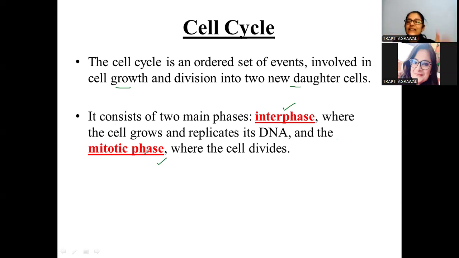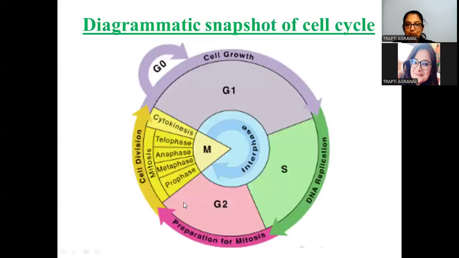Interphase is responsible for the cell to grow and for the DNA to be replicated. So DNA replication and cell growth happen in the interphase. And in the mitotic phase, the cell is dividing to give two daughter cells. That is the overview of the cell cycle. Let's move ahead, students, and get to know the different phases comprising this cell cycle and understand them.